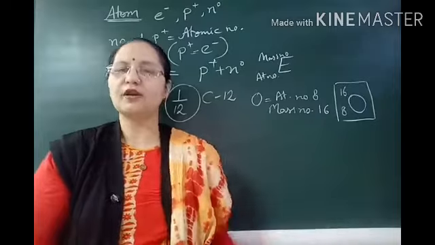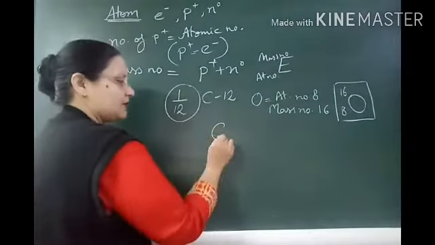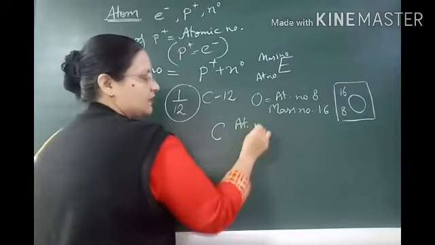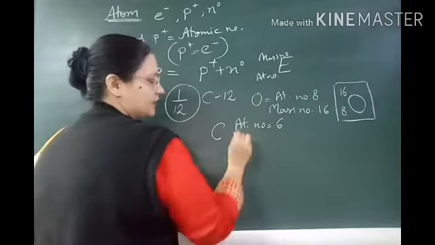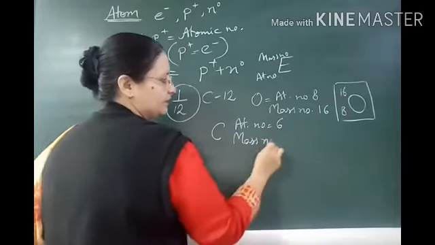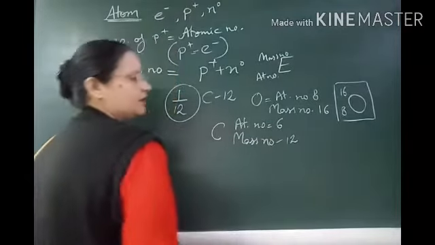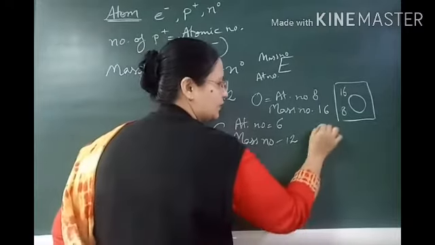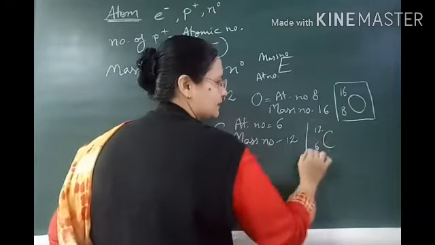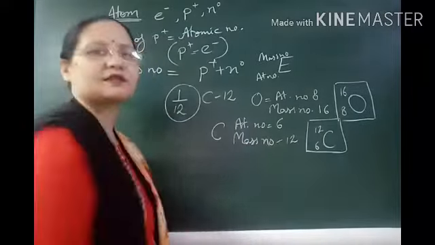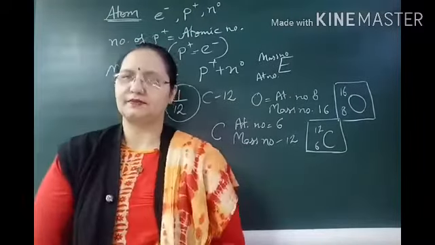We can take one more example. Carbon has atomic number 6 and mass number 12. Then we write carbon with 12 and 6. This is the symbolic representation of the carbon atom.